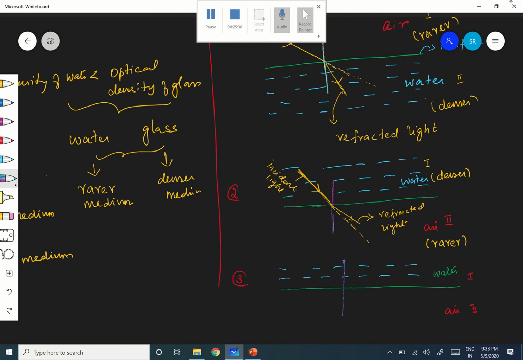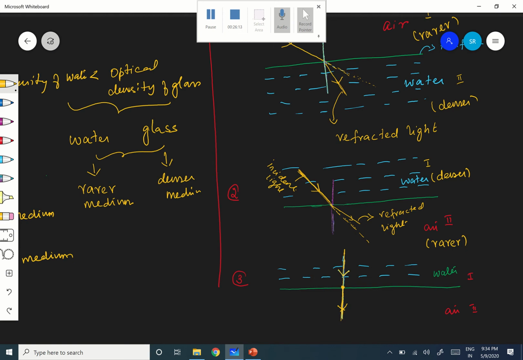When the light is traveling along the normal, here it is, the light is traveling along the normal, overlapping it, to the point at the interface. When the light is traveling along the normal, there is no change in path.